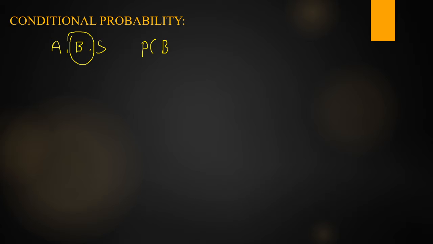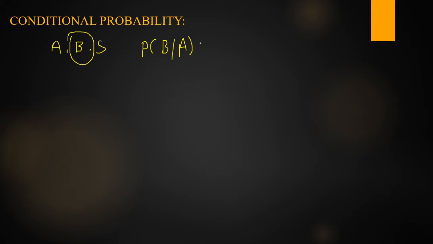So how to find the probability of B given that A? Already A has occurred, so that is called the conditional probability, denoted as P of B given A. This is not P by A. Pronounce this as P of B given A, the probability of B given that A. So this is called conditional probability.